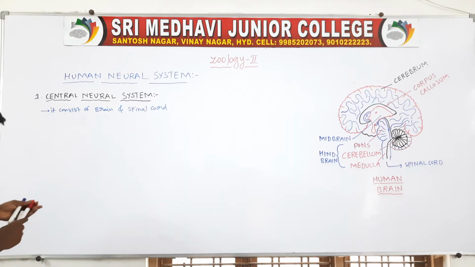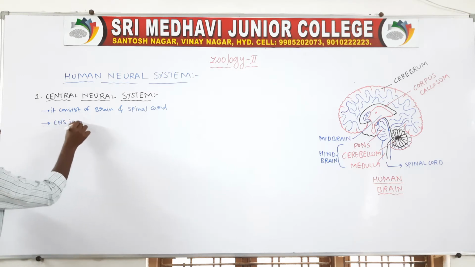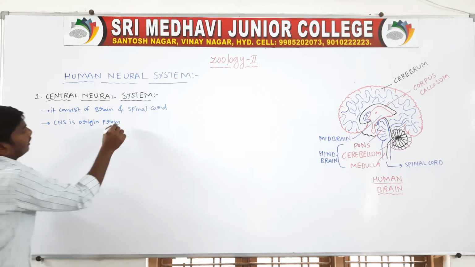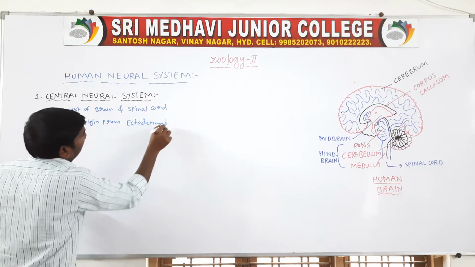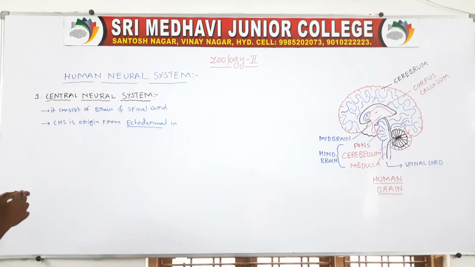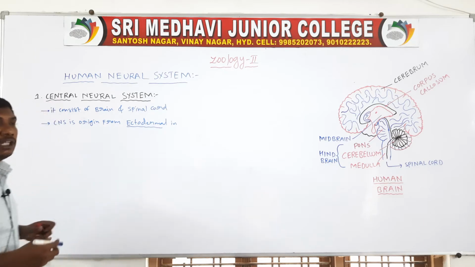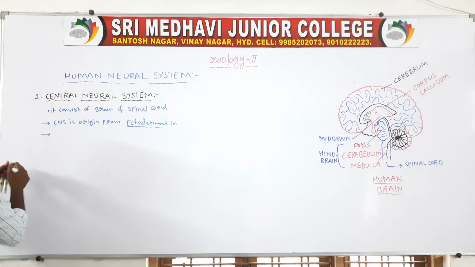Next, the development of the central nervous system. The central nervous system is ectodermal in origin. It develops from the neural tube in the embryonic stage.